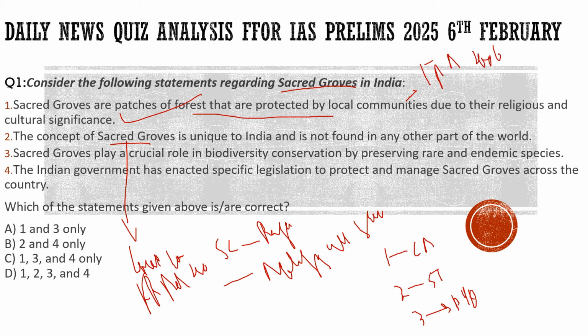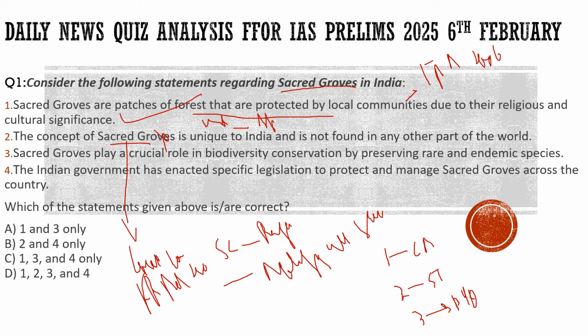Coming to the second statement, it says the concept of sacred groves is unique to India and is not found in any other part of the world. Totally incorrect. It is not unique to India. It is found in various parts of the world, especially if you visit Indonesia. In African countries, we have the concept of sacred groves. So this is 100% incorrect.